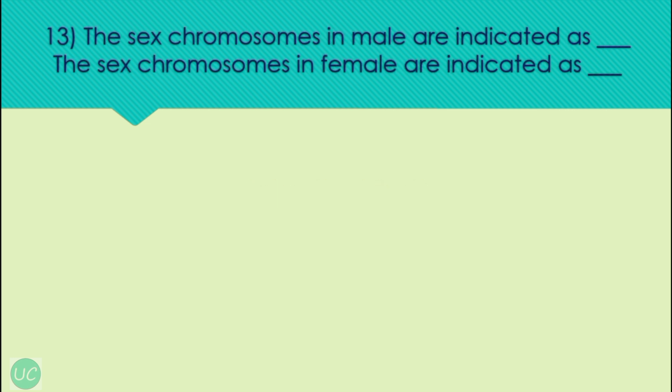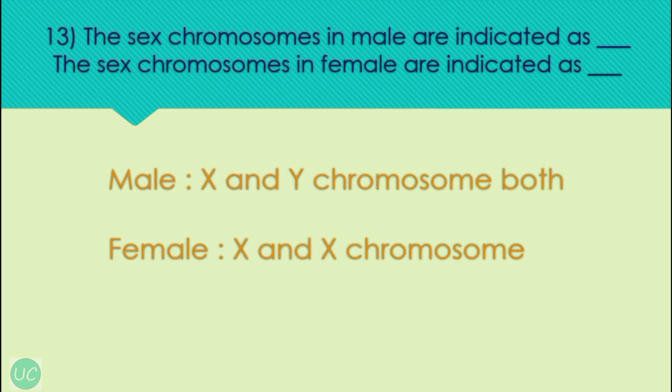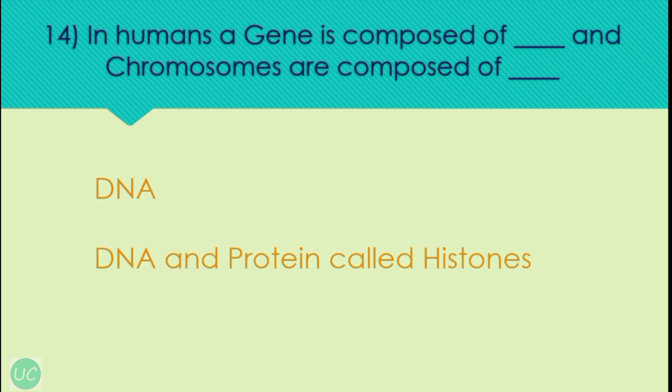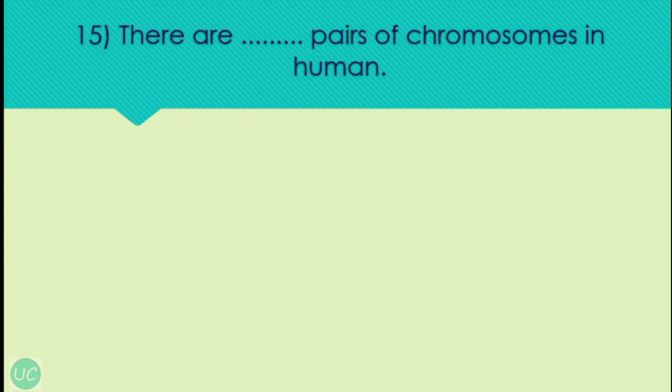Next question, the sex chromosome in male are indicated as, and the sex chromosome in female are indicated as. So the answer is, in male it is X and Y chromosome both, and in female that is X and X chromosome. Okay, next question, in humans a gene is composed of dash and chromosomes are composed of dash. So the correct answer is DNA, and DNA and proteins called histones. In humans a gene is composed of DNA and chromosomes are composed of DNA and proteins called histones.